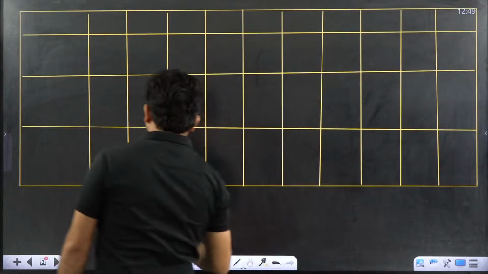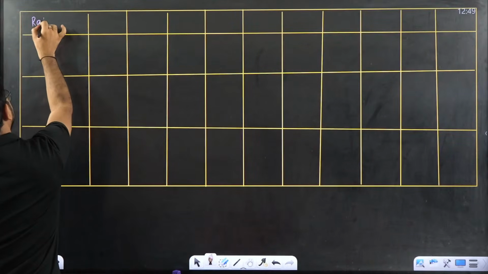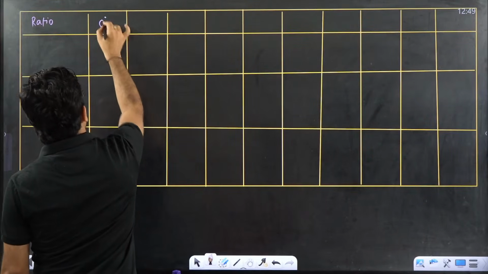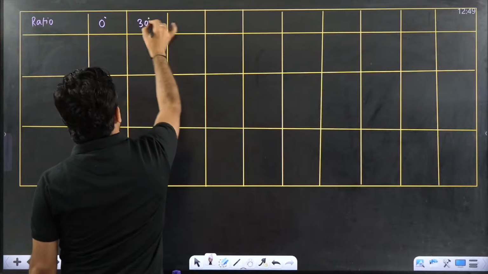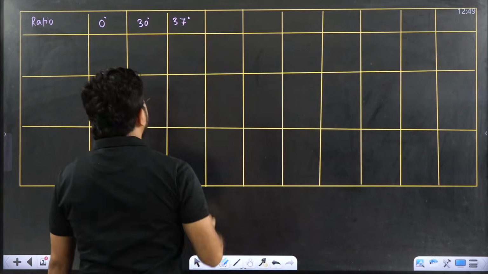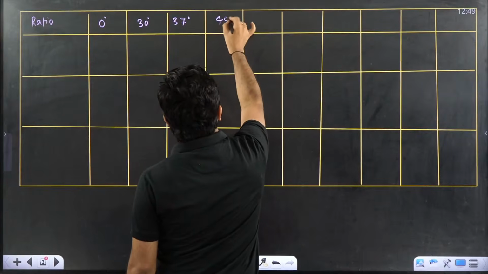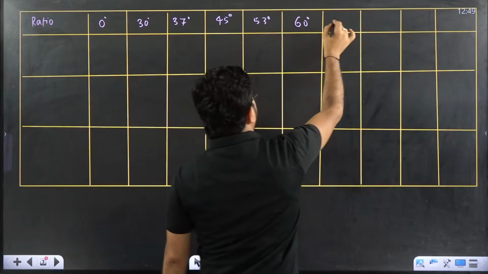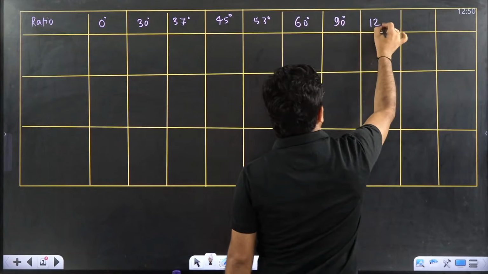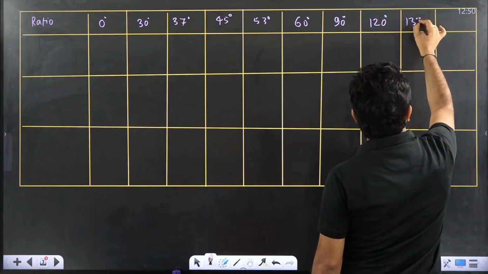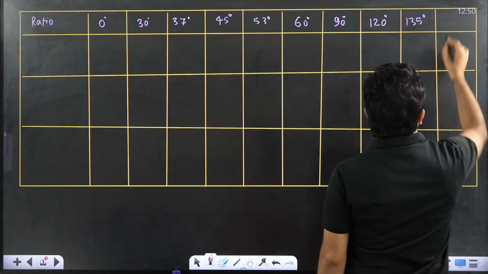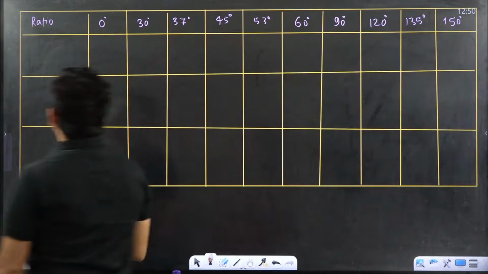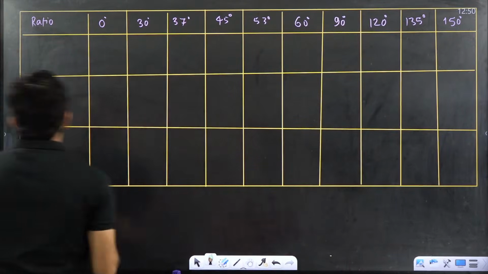This is ratios. This is theta. I am writing 0 degree, 30 degree, 37 degree, 45 degree, 53 degree, 60 degree, 90 degree, 120 degree, 135 degree. You can write 150 also, and one more I will write, 180. Okay, this is one thing. Now you can fill this part. This is sin theta.